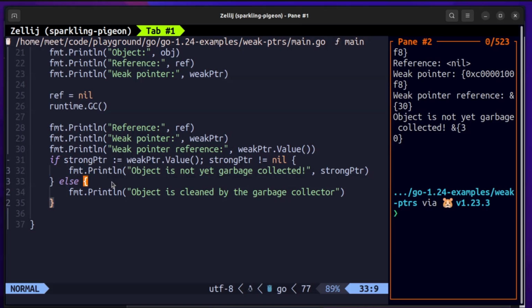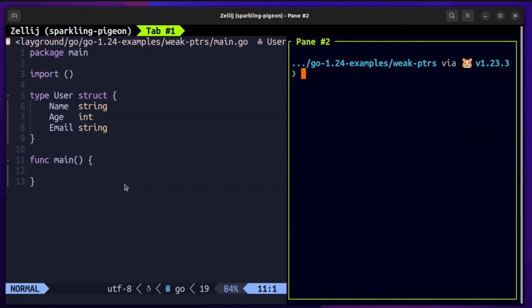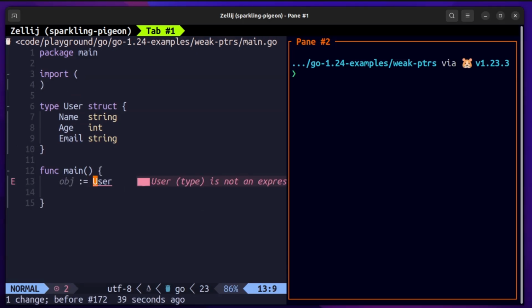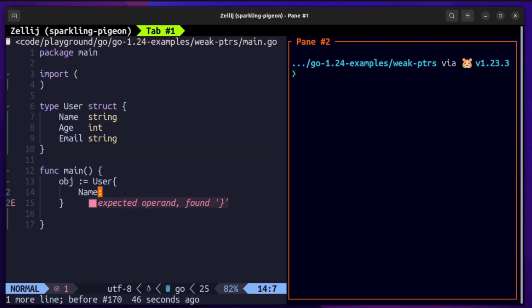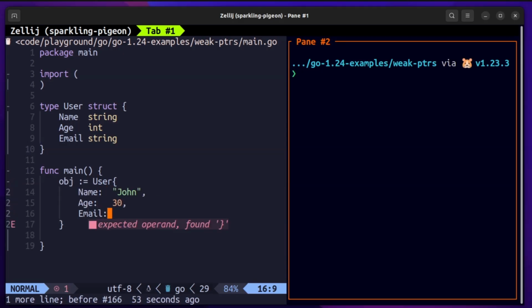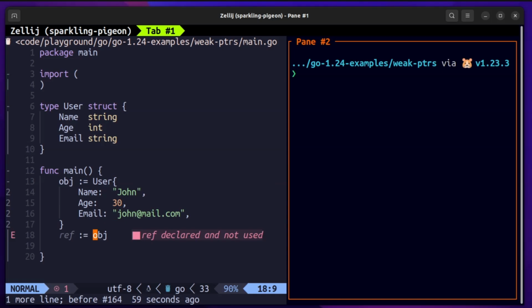So let us start with the third example, that will be extending the first two examples. The third example will be from the references that I explained earlier. What we will do is we'll first create the object as usual. That will be the user object, an instance of the struct user. We'll add the fields name, age, and email respectively, and then we'll create references. The first will be ref, and it will point to the object. It will be directly pointing to the object, and it will store the memory address of that object. We'll also create a second strong reference, call it ref2, and this will do the same thing, that is, point to the object and store its memory address.